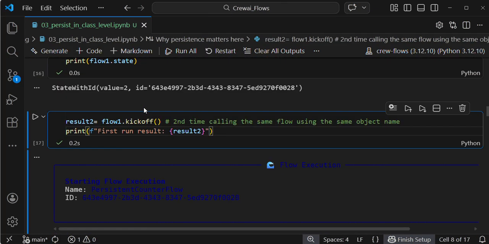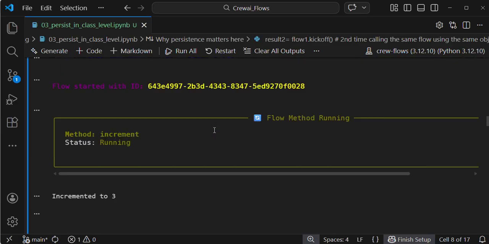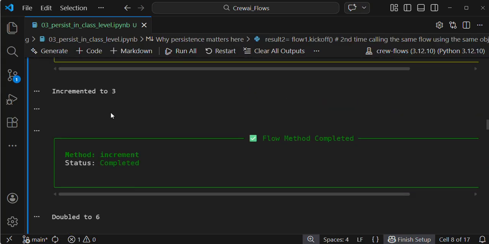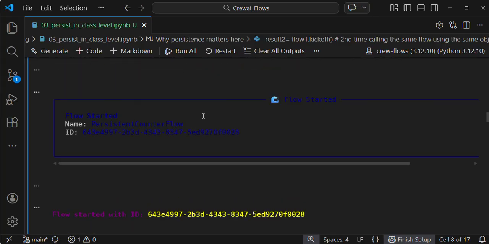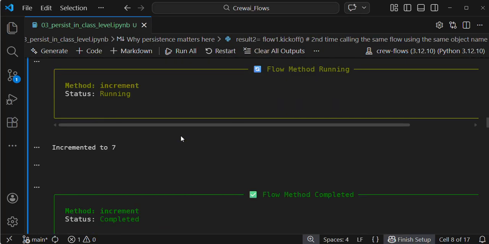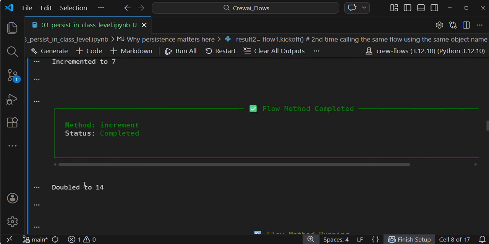If I run the cell again, guess what the output should be. The output should be 7 and 14. If you don't believe me, if I execute the cell, you see incremented to 7, 14.